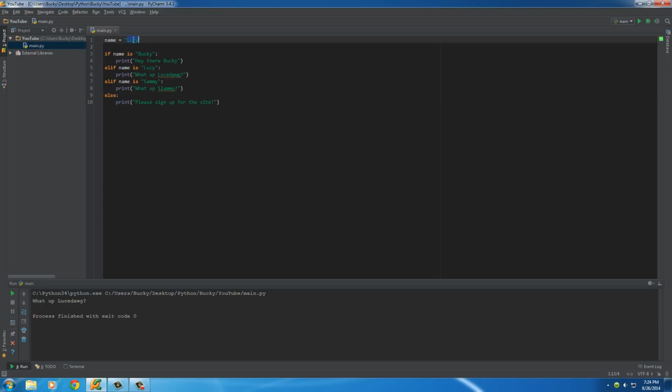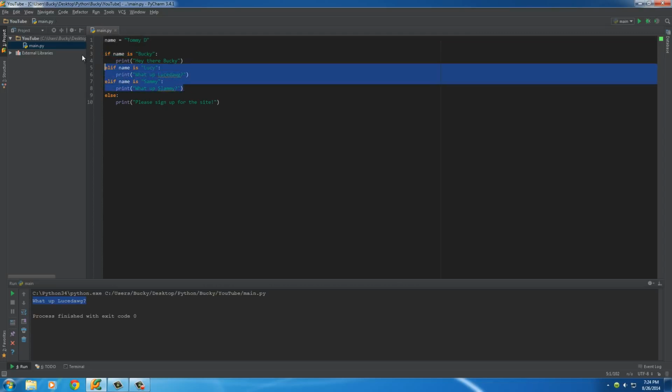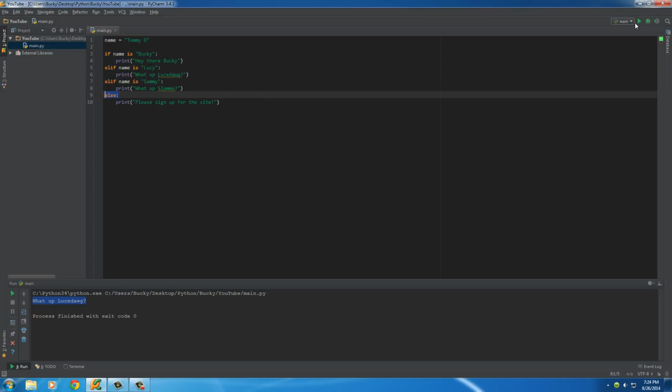So of course, with Lucy, whenever you run it, it's going to give her that custom welcome message. However, if we have a new guy named like Tommy D, what it's going to do is say, are you this user? Nope. Check if you're this user? Nope. Check if you're this user. And since all of these options are false, whenever you run this, it's going to say, please sign up for the site.